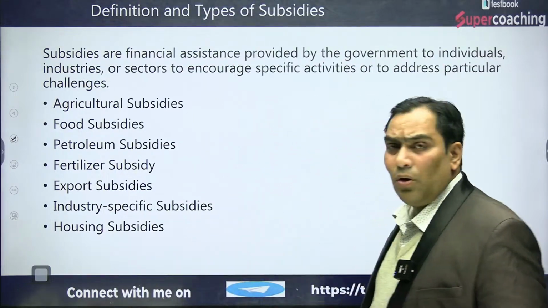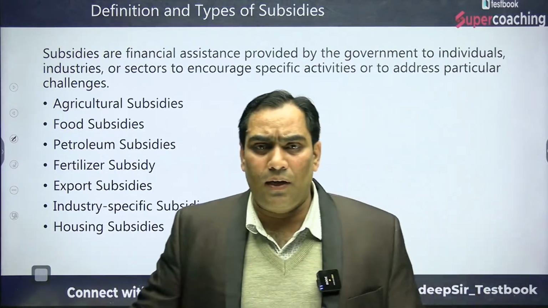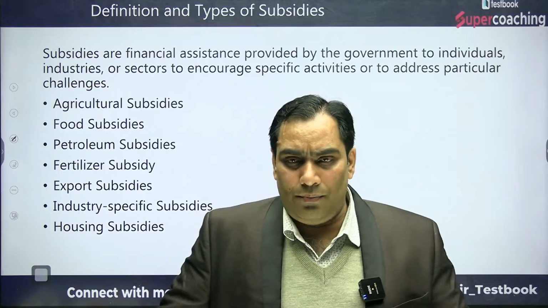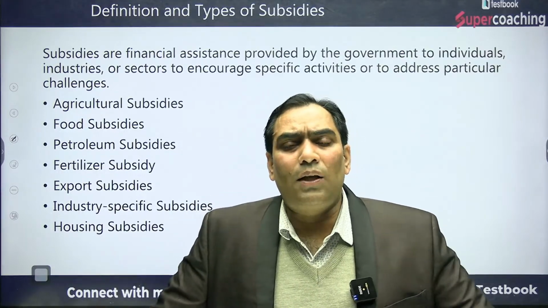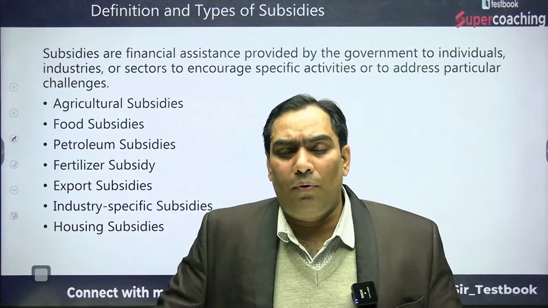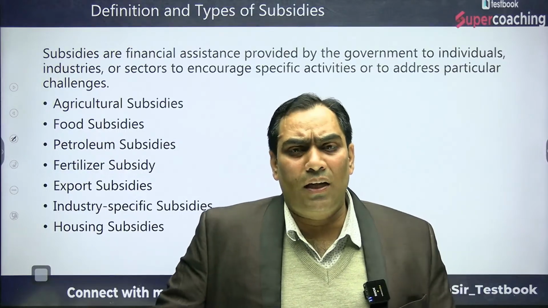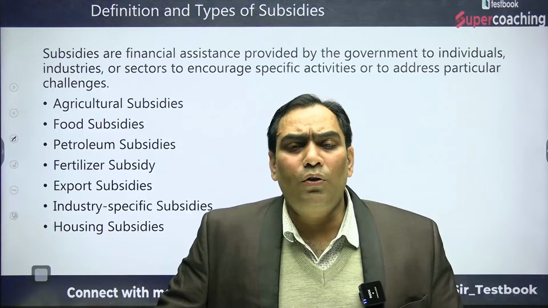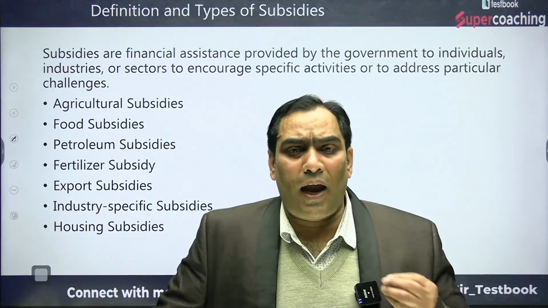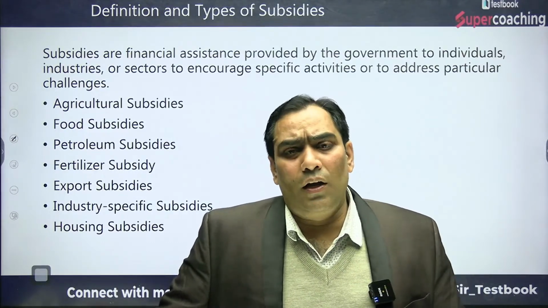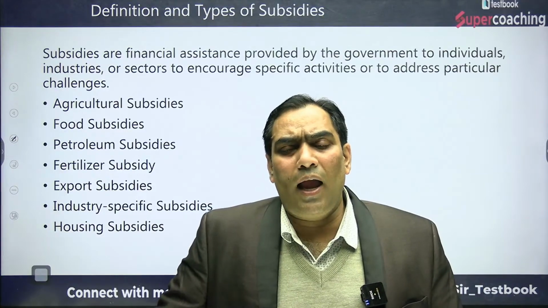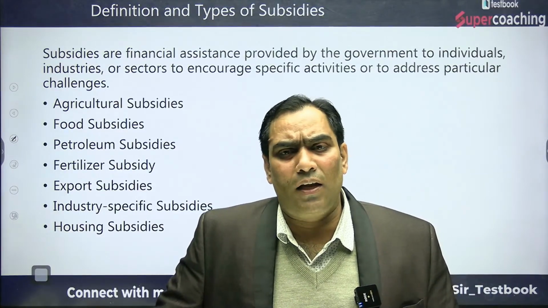As I said, there can be agriculture subsidy: the financial assistance provided by the government for the promotion of agriculture activity in order to increase production in the agriculture sector is known as agriculture subsidy.